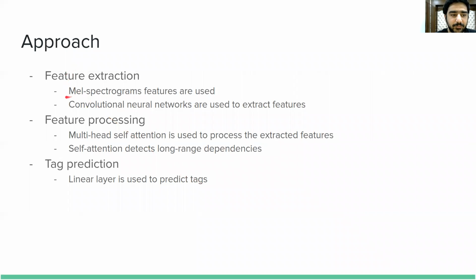Our approach is that we use the mel spectrograms as input to convolutional neural networks which extract the features. Then we process these features using multiple multi-headed self-attention layers, which detect long-range dependencies. And finally, we have a simple linear layer to predict the tags.